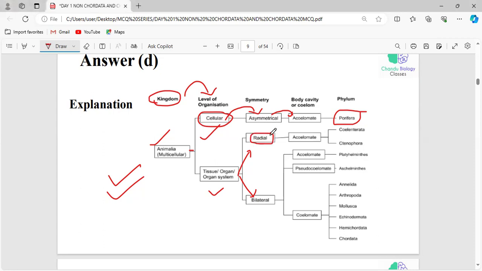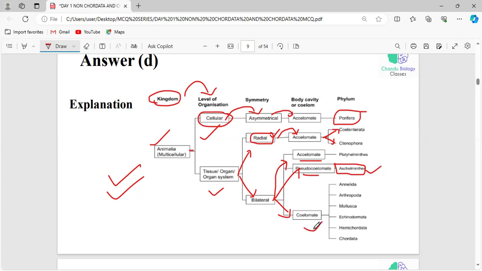Those organisms which have radial symmetry also have no body cavity, and that will be the Coelenterata and Ctenophora. In bilateral symmetry, we have three different types of classification. One is acoelomate, no body cavity. Then pseudocoelomate. The only phylum placed under the pseudocoelomate is the Aschelminthes, also called the Nemathelminthes. And the third one is the coelomate.